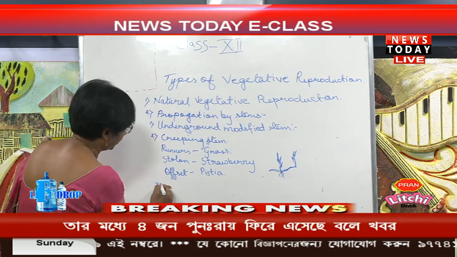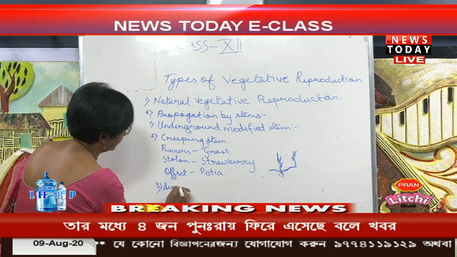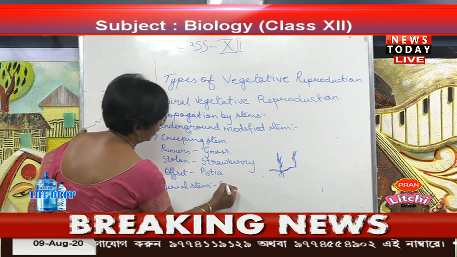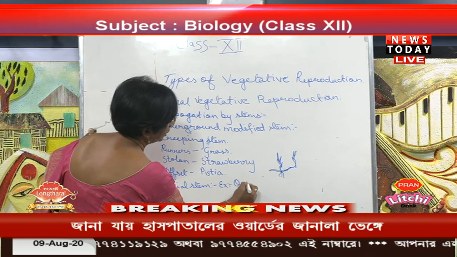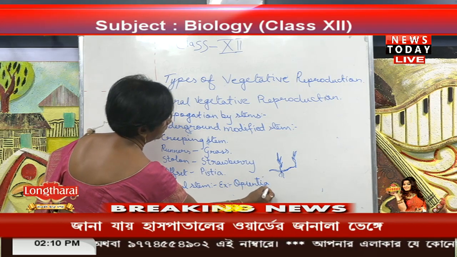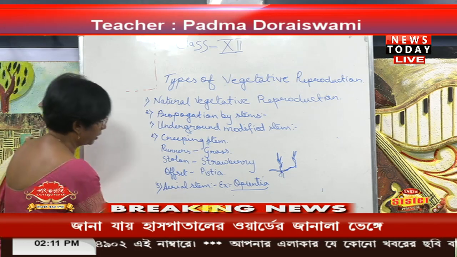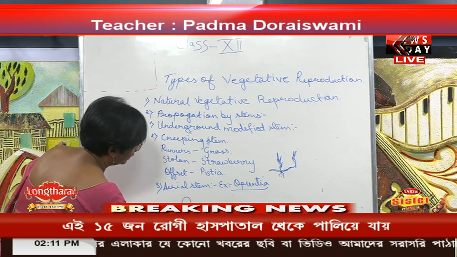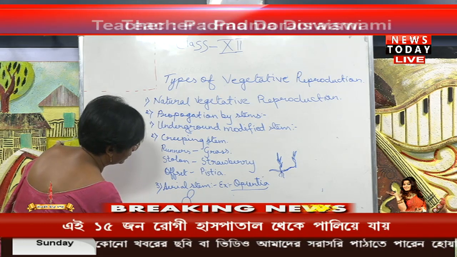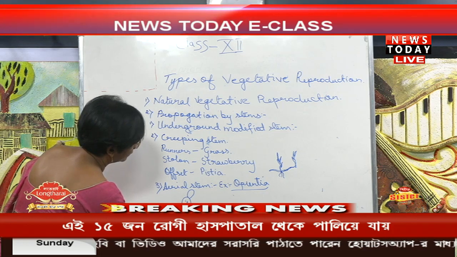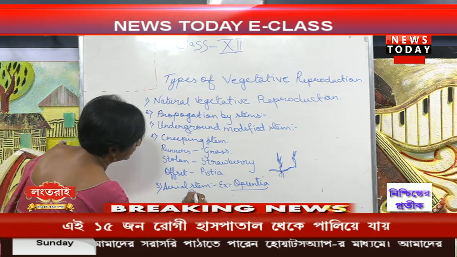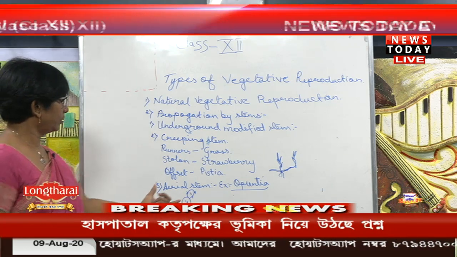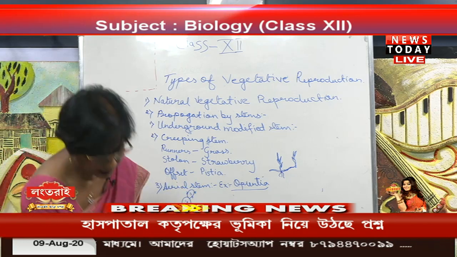Now the third one we are going to take is the aerial stem. The example here is opuntia. Opuntia has phylloclades, which have small leaves. So this is the aerial stem.